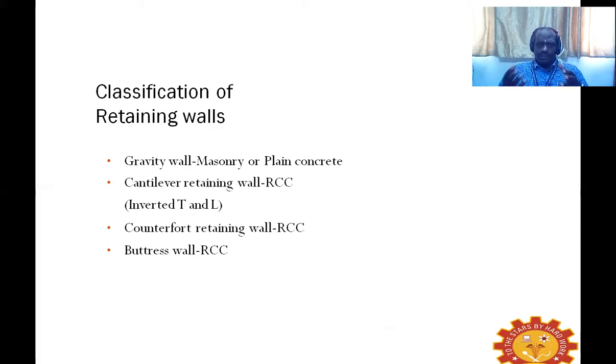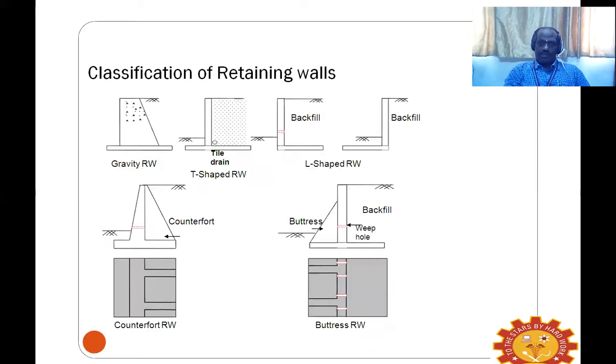The counterforts are going to give additional stability to the vertical upright wall, or the stem part of the retaining wall. The final classification of the retaining wall is the buttress retaining wall, or buttress wall.